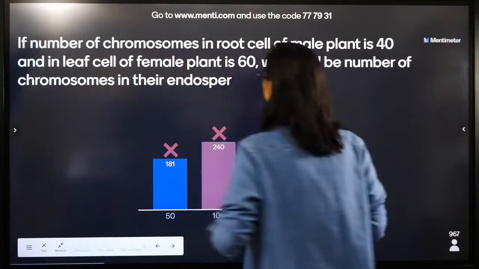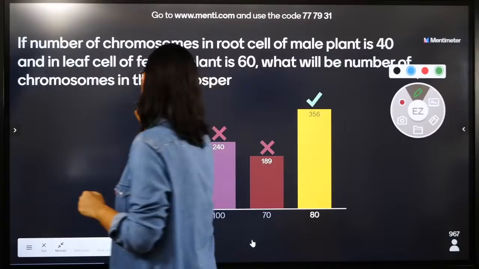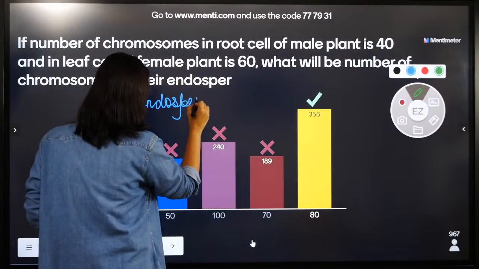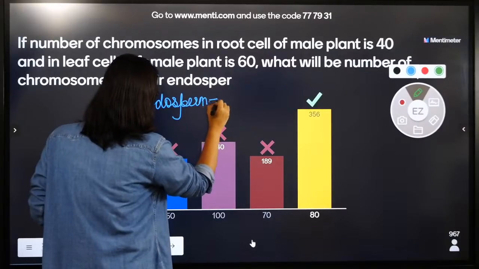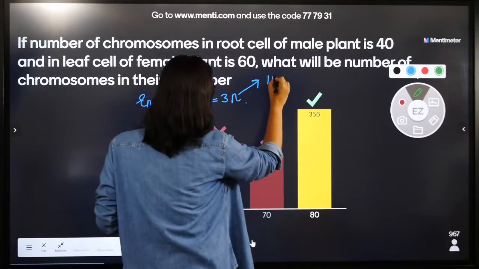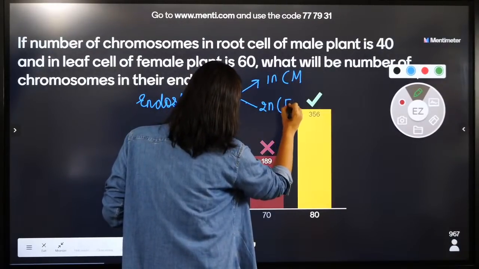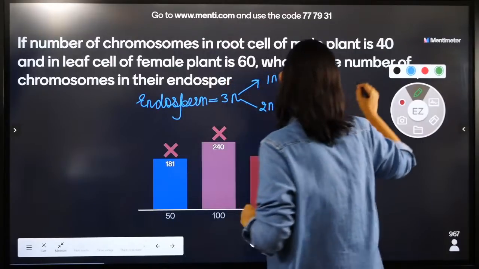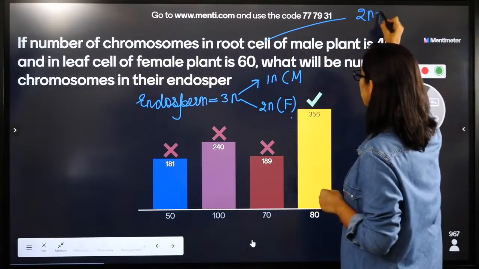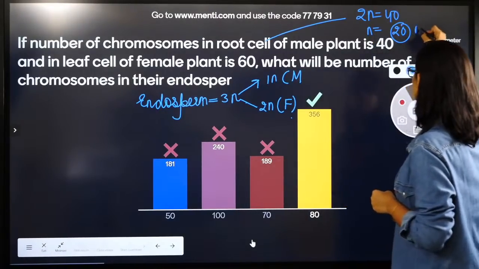Let's solve it. If number of chromosomes in a root cell of male plant is 40, first you have to understand that endosperm is 3n. Out of this 3n, 1n is male and 2n is female. Root cell is diploid, so male 2n is equal to 40, therefore n is 20 in males.